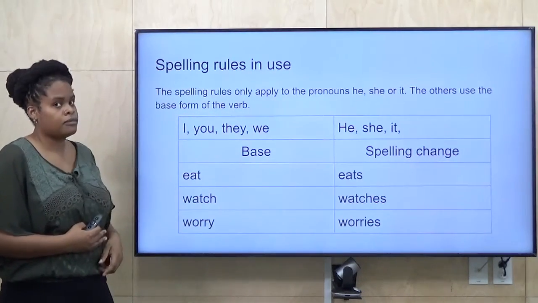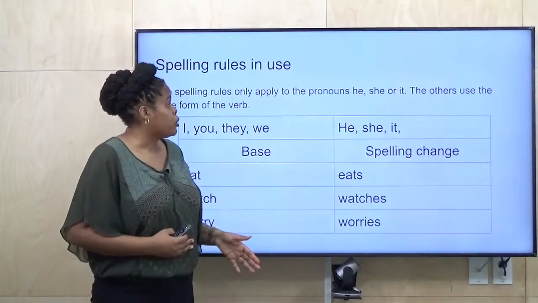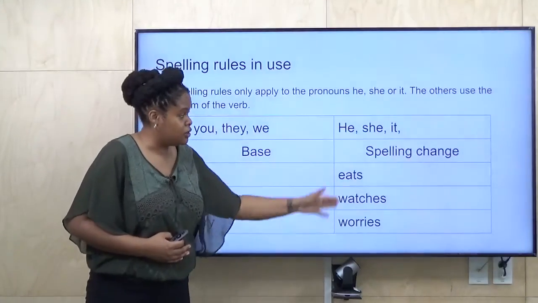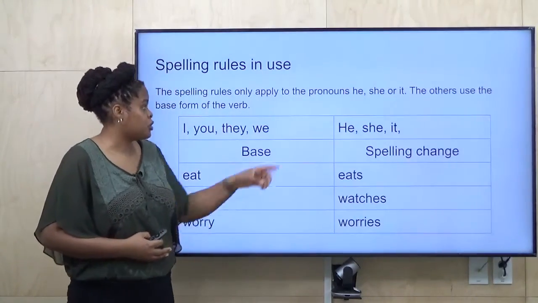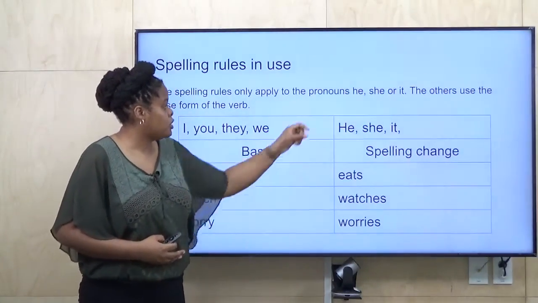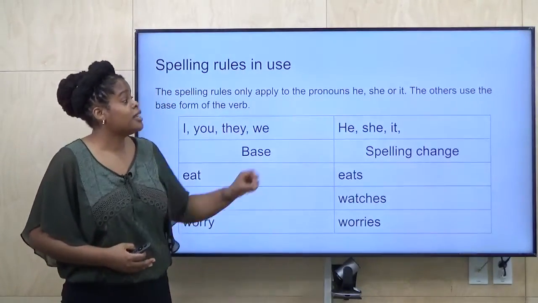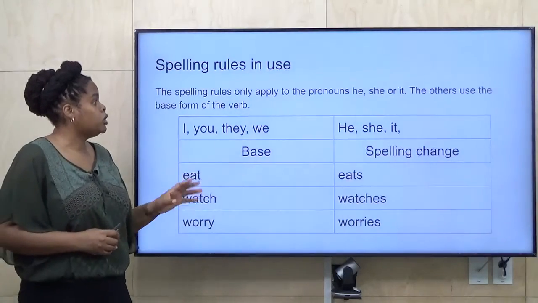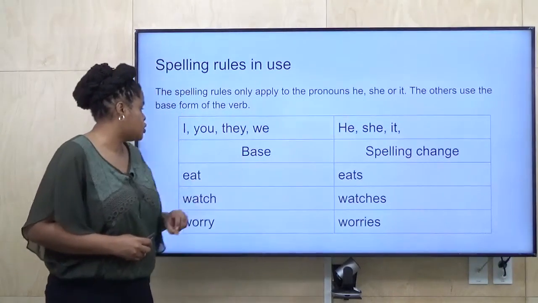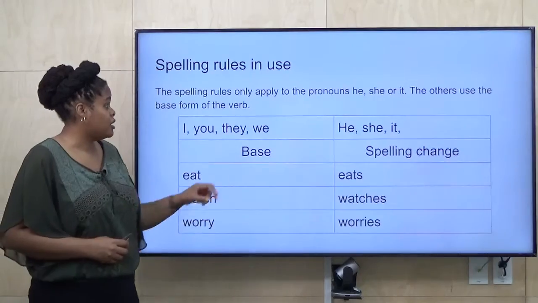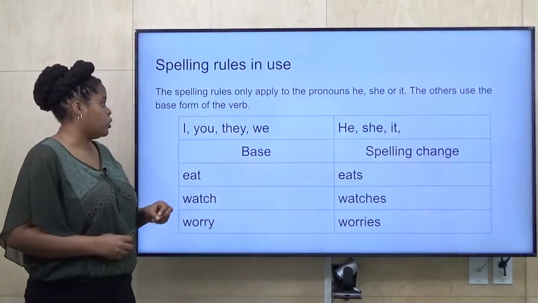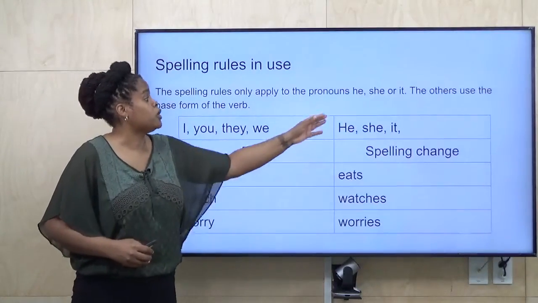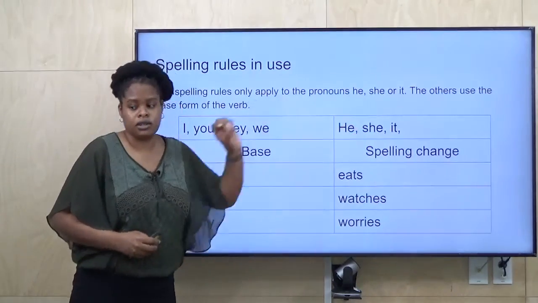We eat. If you're using the pronouns he, she, or it, the subject, then is where you use the spelling rules. So he eats. She watches. It worries. To be clear, you only use it for he, she, and it. So for example, you would not say we worries or they eats. You only use the spelling change for he, she, or it.